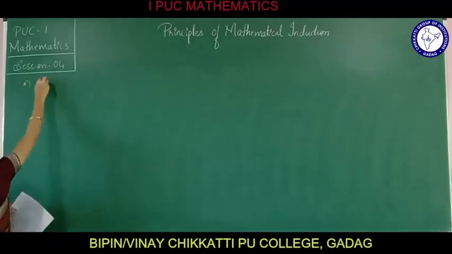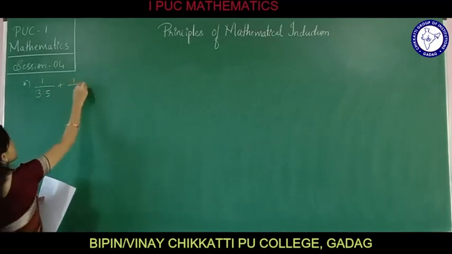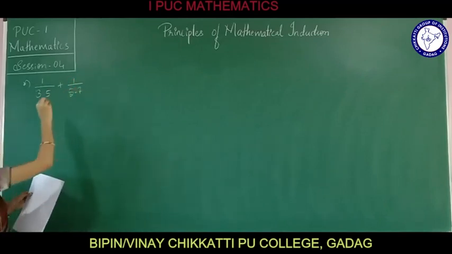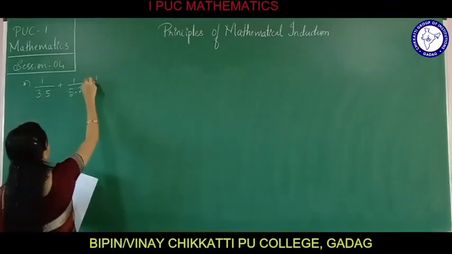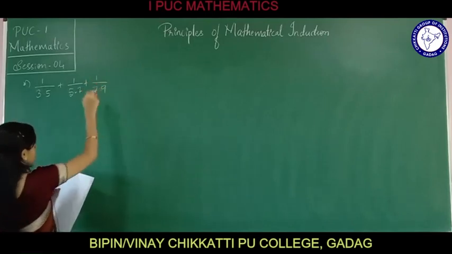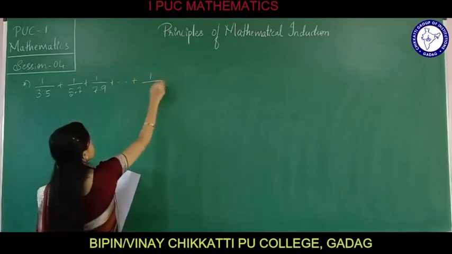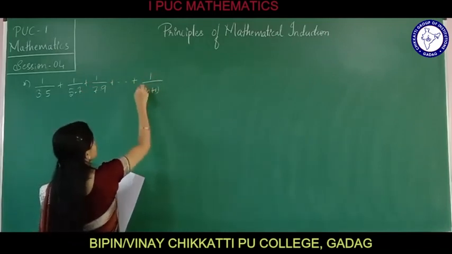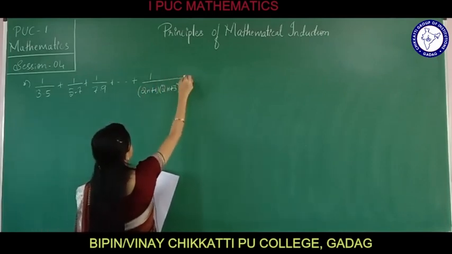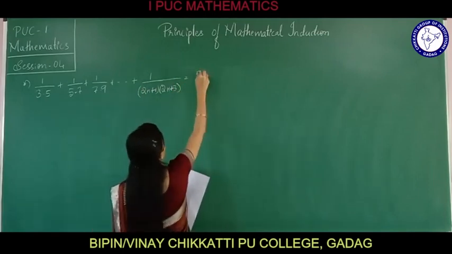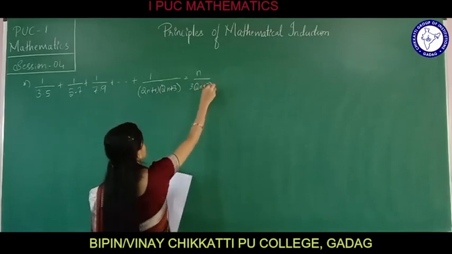1 divided by 3 into 5 plus 1 divided by 5 into 7 plus 1 divided by 7 into 9 plus so on up to 1 divided by (2n plus 1) into (2n plus 3) is equal to n divided by 3 times (2n plus 3).